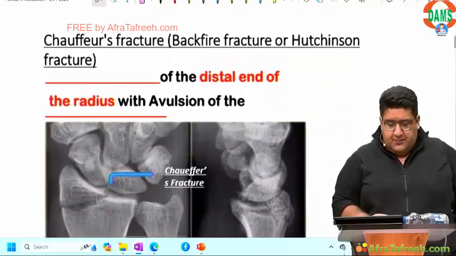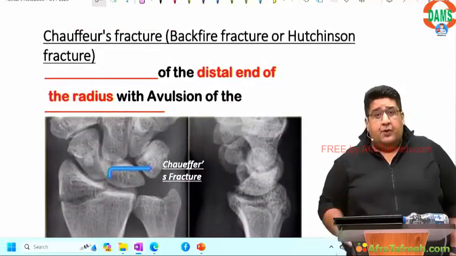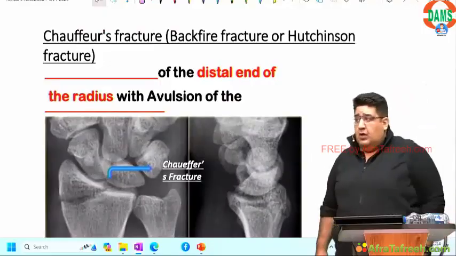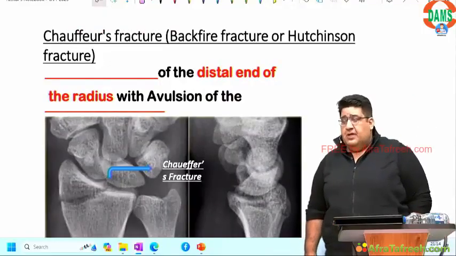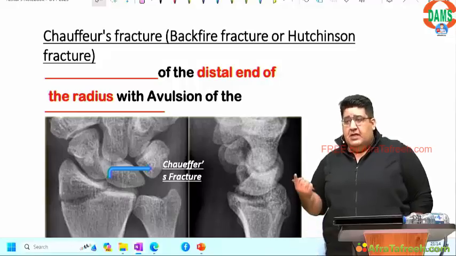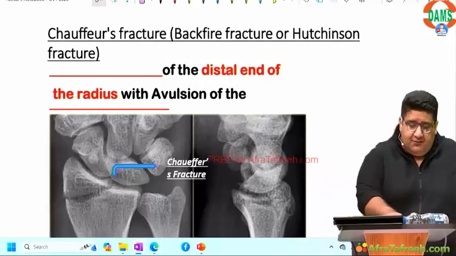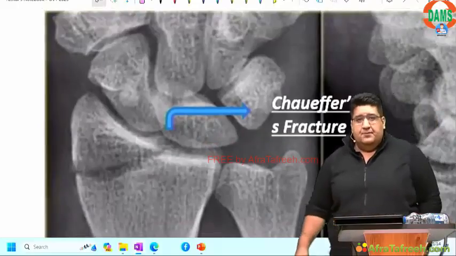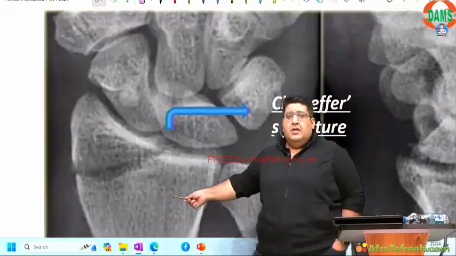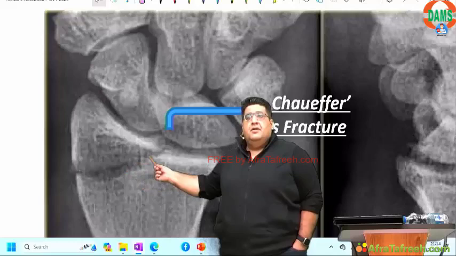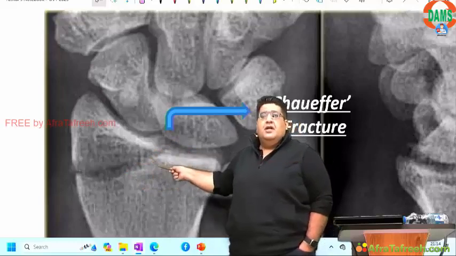Chauffeur's fracture. I do hope you people remember I have spoken about Barton's fracture in the beginning. That was a fracture of the distal end of the radius extending into the wrist joint. So if you see this, आओ देखें, again radius, again fracture, again distal end extending into the distal radial articular surface.